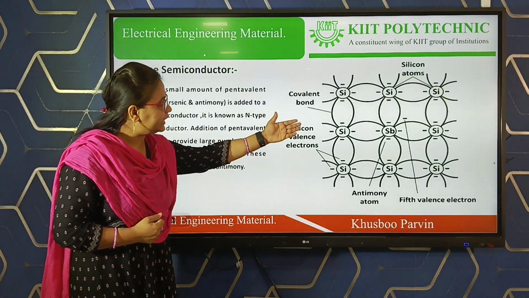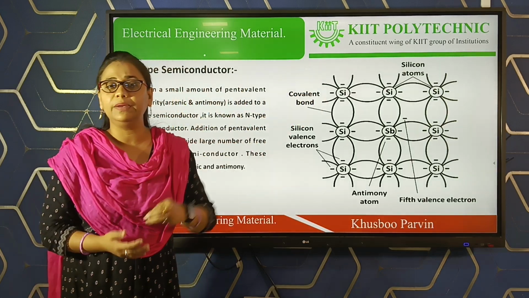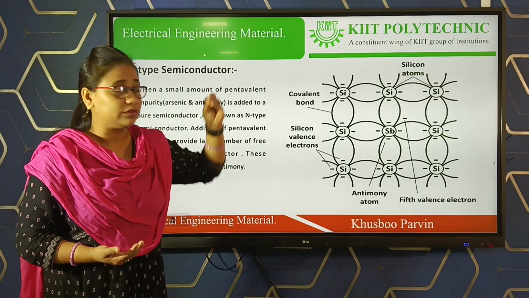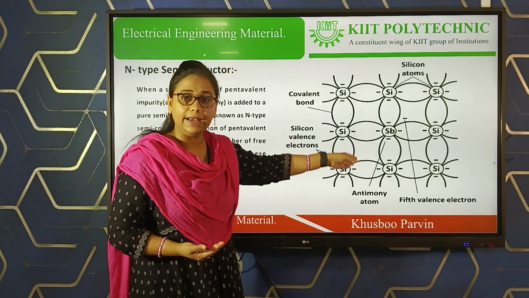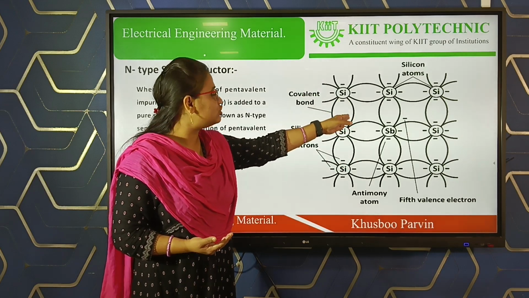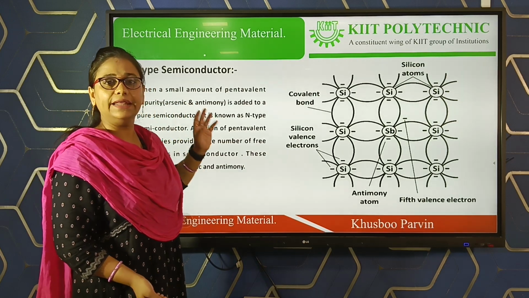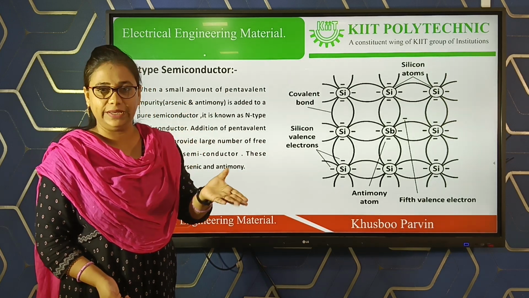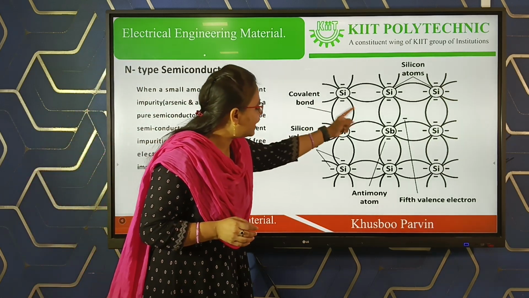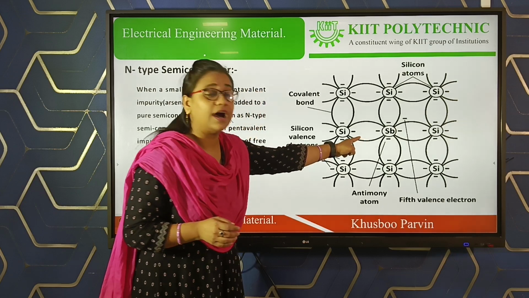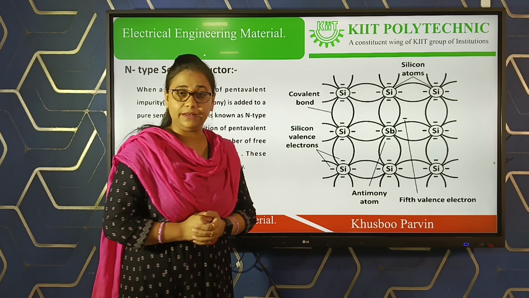So here see in the diagram, we are considering silicon as a semiconductor material, and to this silicon we are adding an impurity, that might be your arsenic or antimony, because we are adding a pentavalent impurity which has 5 valency electrons. So here we can see we are adding antimony as a pentavalent impurity to the semiconductor material.